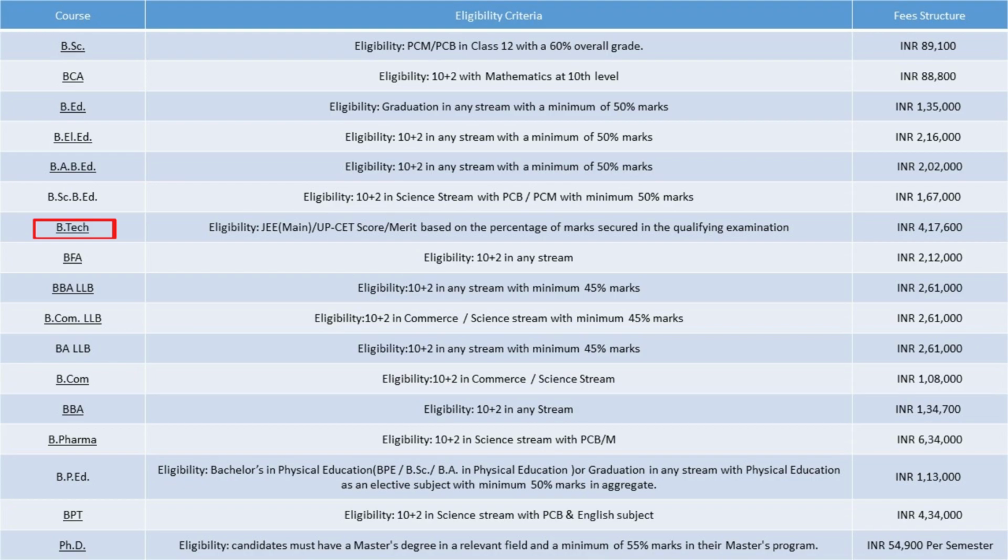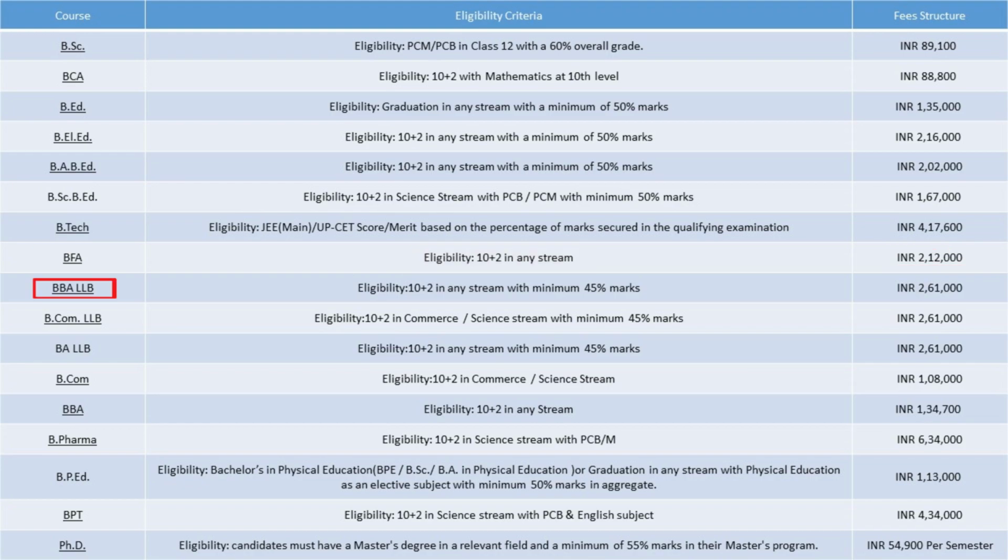Eligibility of BTech, JEE Main, UPCET score, merit based on the percentage of marks secured in the qualifying examination. Fee structure of BTech, 4.17 lakhs. Eligibility of BFA, 10+2 in any stream. Fee structure of BFA, 2.12 lakhs.